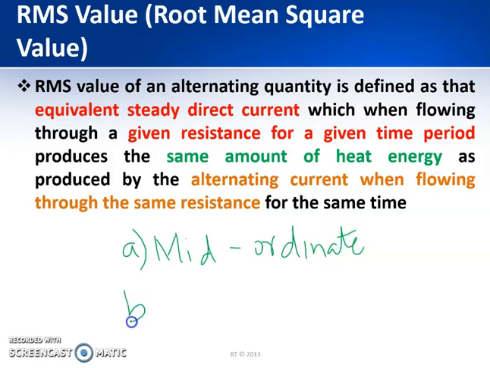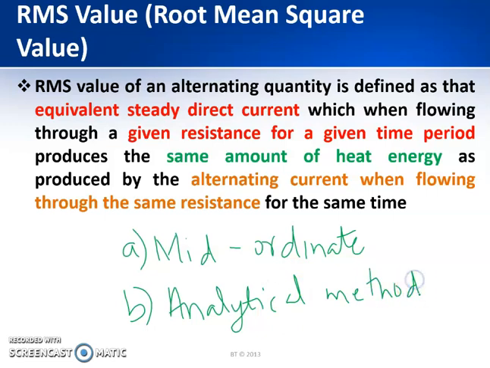And the other one is the analytical method, also known as the integral method. So in the next lecture, we will see how we can find the RMS value using the mid-ordinate method and the analytical method. Thank you.